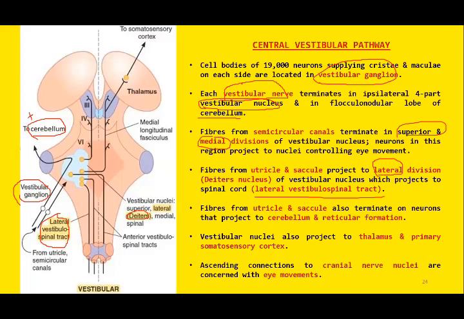Remember the role of the third, fourth, and sixth cranial nerve nuclei. Some of the fibers will ascend and terminate at these cranial nerve nuclei, and the 3, 4, 6 cranial nerves are responsible for the extraocular movements.